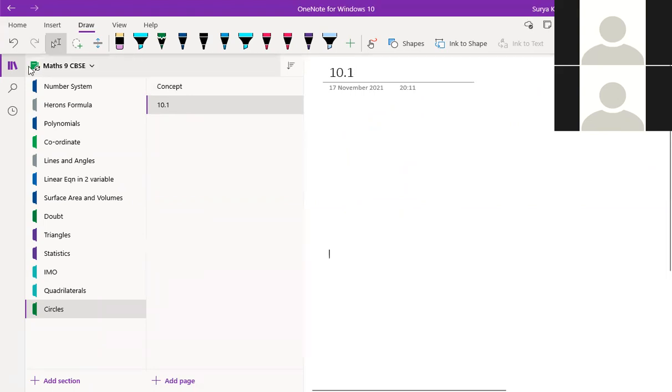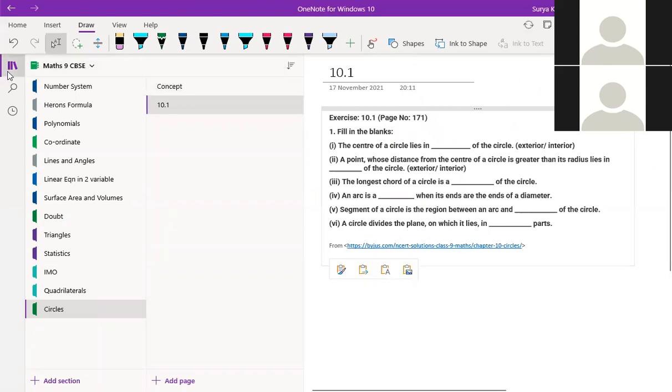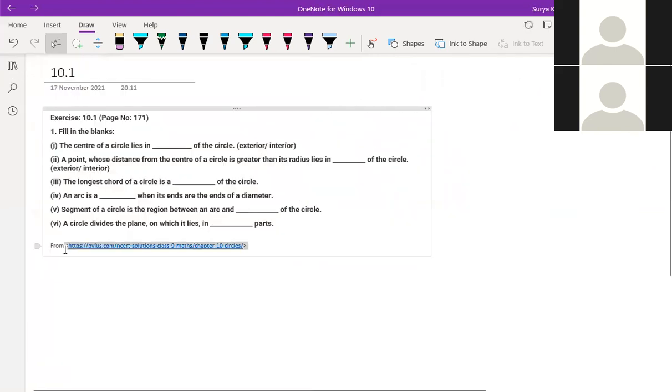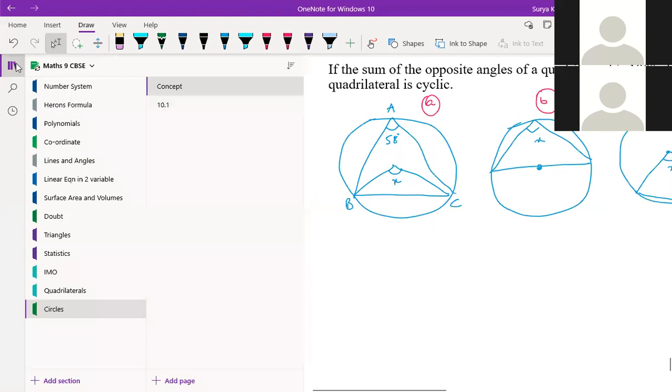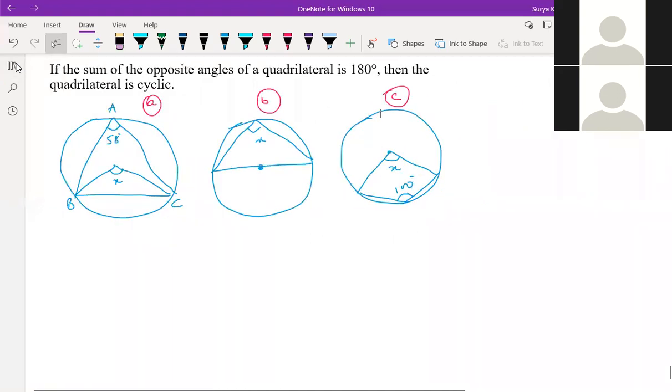I didn't get any answers from you. Only Nihar has messaged me. A is 122, Hania. Okay. How 122?